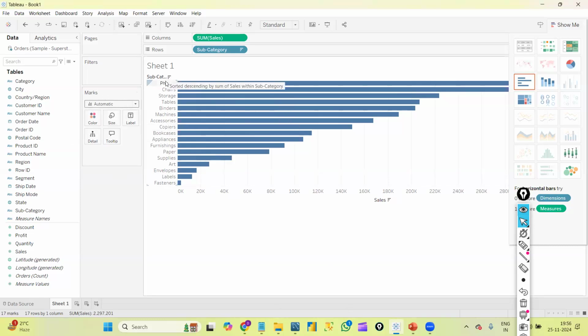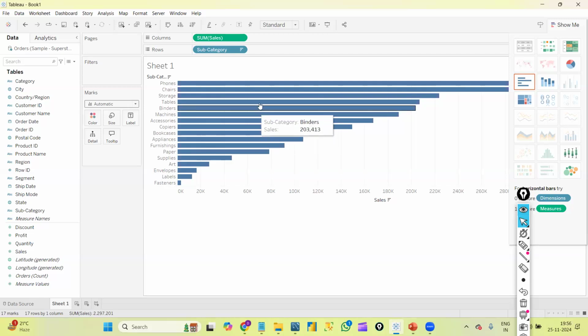Okay, now suppose I have a bar graph. In the y-axis I have subcategories. The first bar, if I keep my cursor on it, I can see the subcategory is Phone and sales is almost 330k, 3,30,000. So that is the sales for Phone. Whenever I move my cursor, it shows me some data.